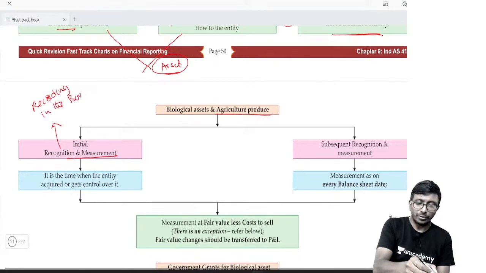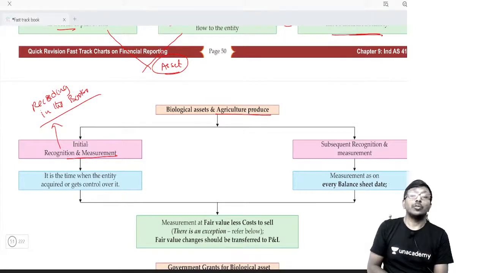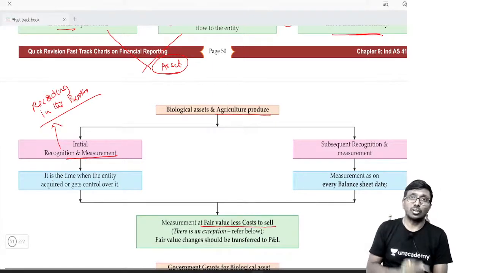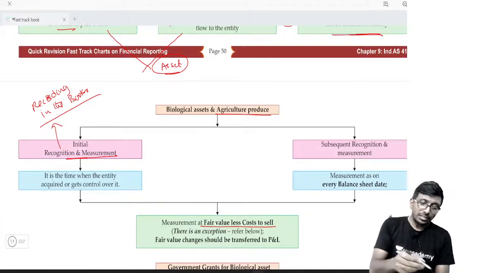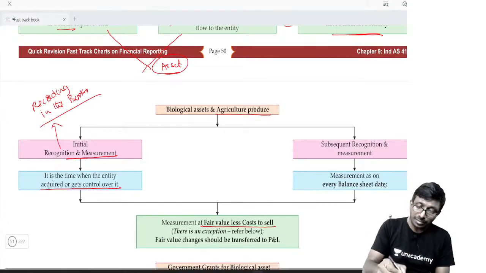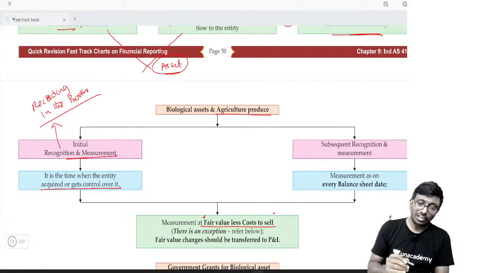When you want to record it as an asset in your books of account, what are you supposed to do? You should recognize it at fair market value minus selling cost. Cost to sell or selling cost, any word is fine. It is the time when the entity acquires and gets control over it. Remember, this is fair market value minus selling cost, not fair market value.